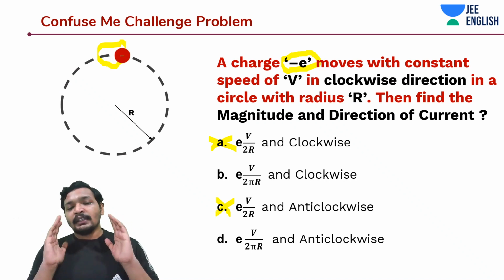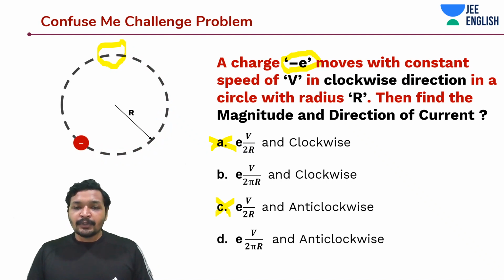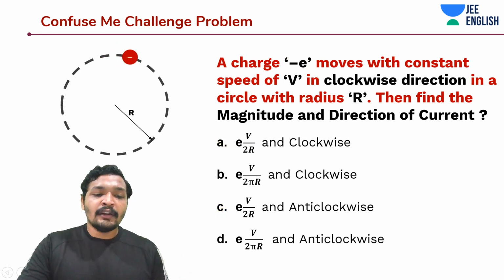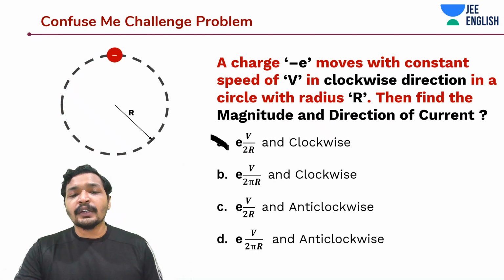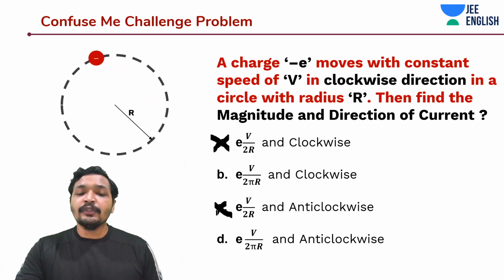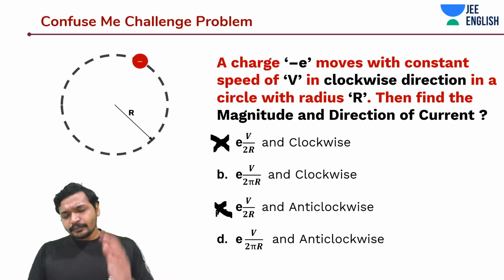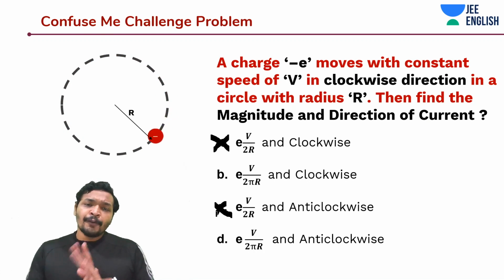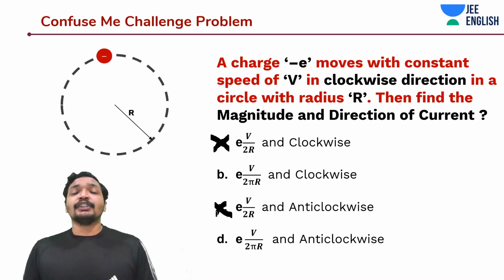So you understood that the first term is talking about magnitude, and you know the answers are not E into V by 2r. So we have cancelled out both these options. Both these options are not relevant to our analysis. And anyway, let's not go by the options. Let's solve it using our conceptual methods and more of our intuition. So now it's E into V by 2 pi r is the magnitude of flow of current. But what about the direction of current?